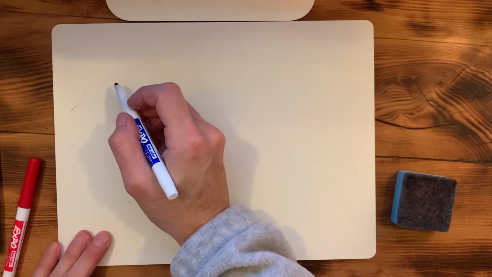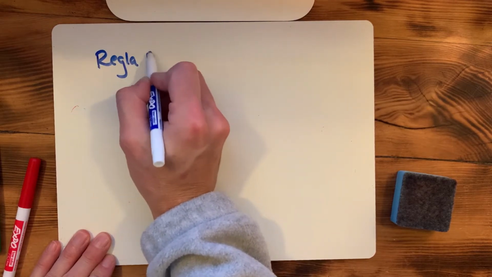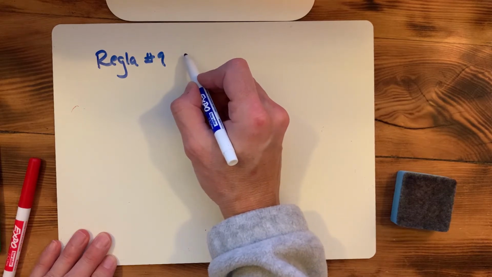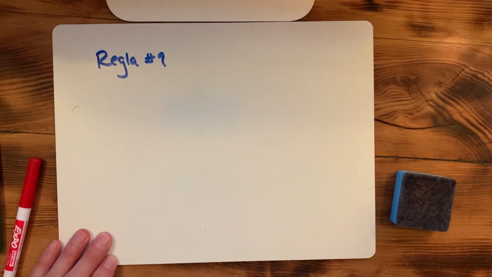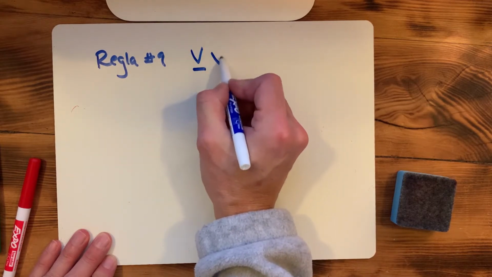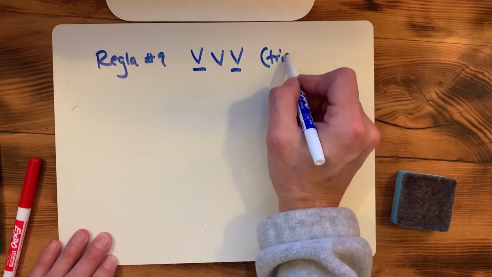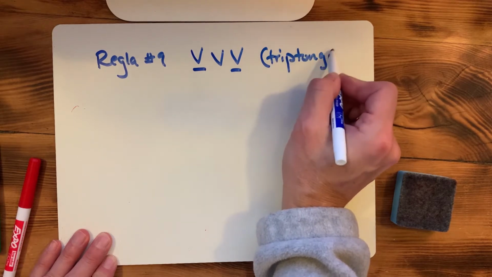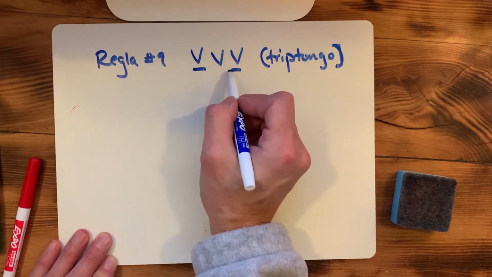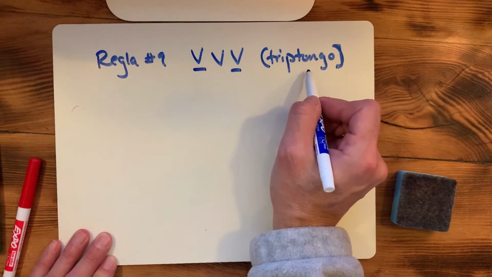Chapter 2, the last rule that we're going to see is rule number 9, dealing with triphthongs. Triphthongs are 3 vowels in a row, and the 3 vowels are weak, strong, weak. This is the only way to form a triphthong. You can have any other combination, like strong, weak, strong, but it will not be a triphthong.